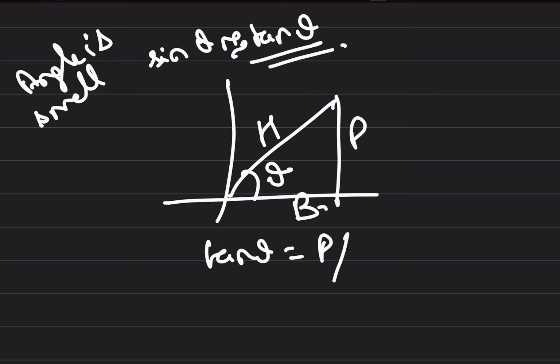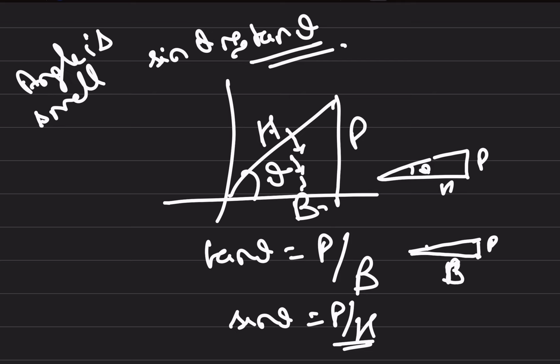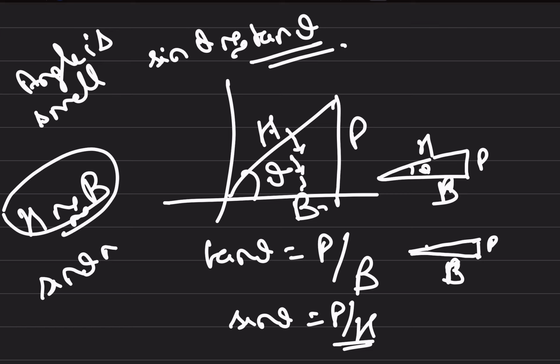So tan theta is what? Perpendicular upon base, and sine theta is what? Perpendicular upon hypotenuse. If theta is very small, the hypotenuse will tend toward the base. So if theta is small, sine theta will be equal to tan theta.